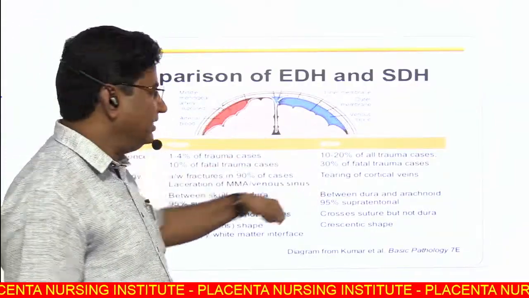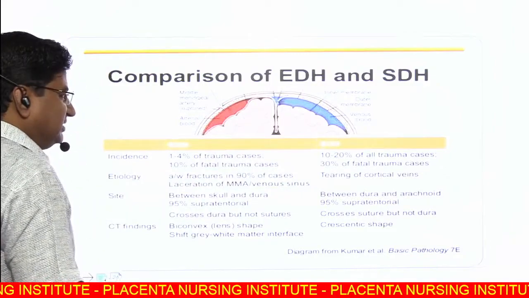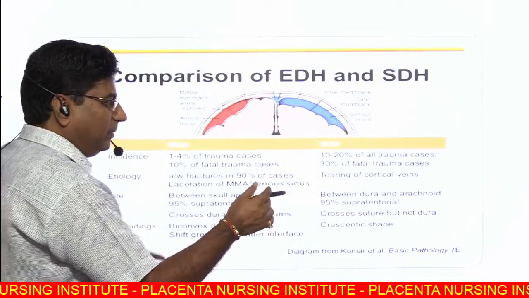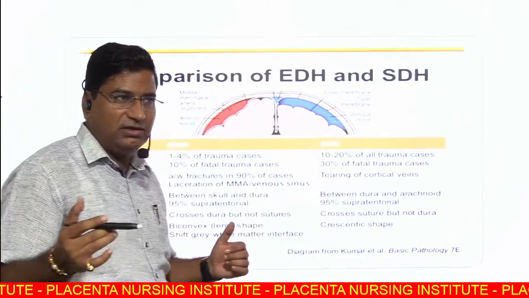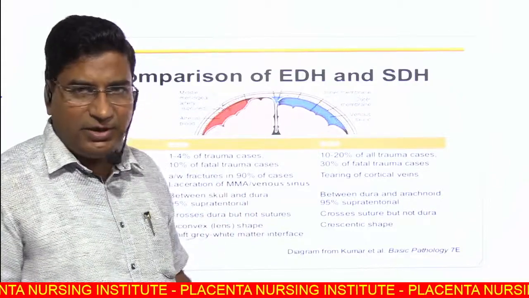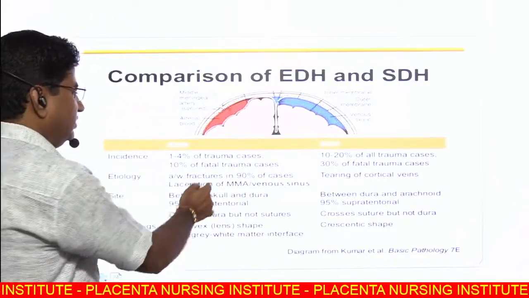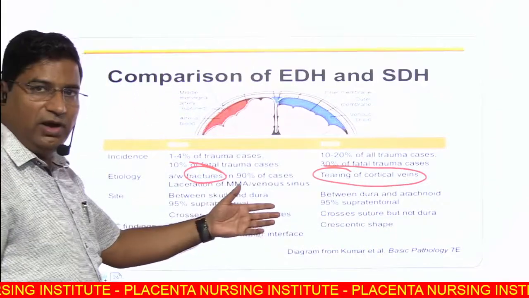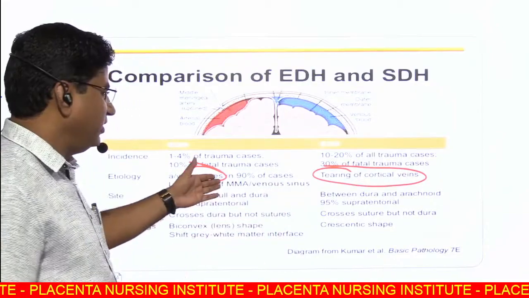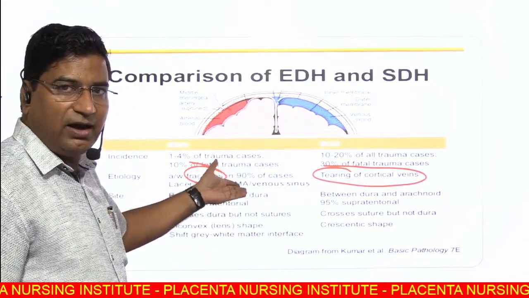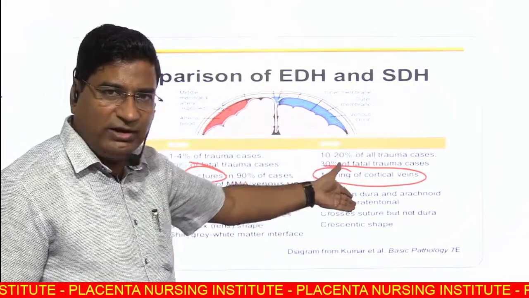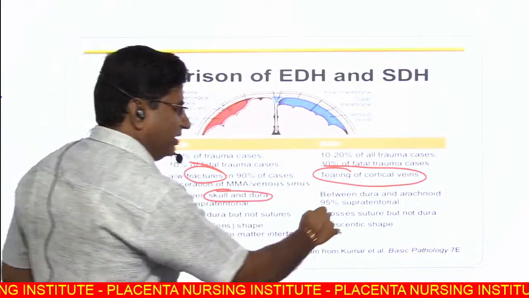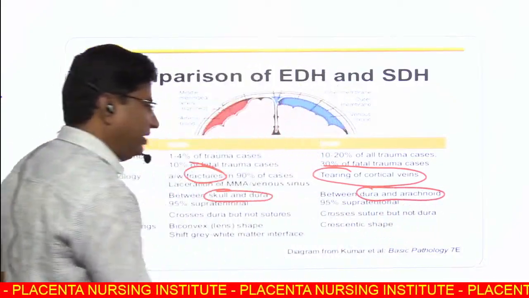Comparison of EDH and SDH. Incidence: SDH is more common in fatal trauma cases because EDH is less fatal than SDH. Etiology: in EDH there is a fracture, and the majority are arterial bleeds; in SDH there is a tearing of cortical veins due to trauma, and the majority are venous bleeds. Site: EDH is between the skull and dura, SDH is between the dura and arachnoid.